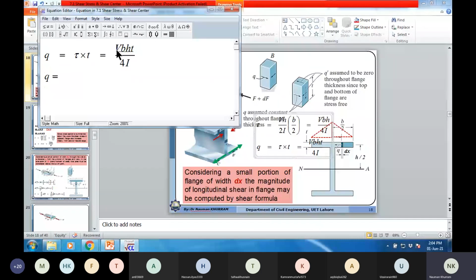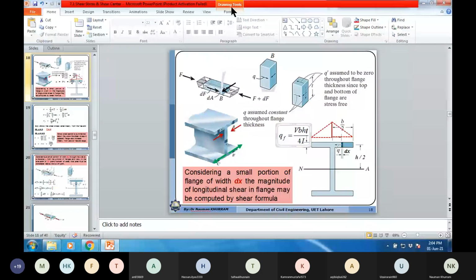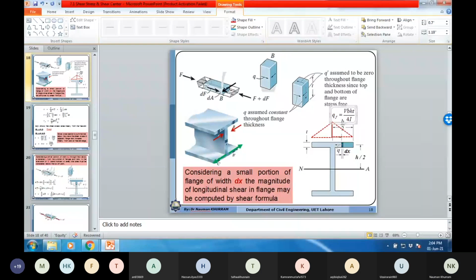So this is the shear flow in the flange that we have coming over here. That is with respect to the half flange.